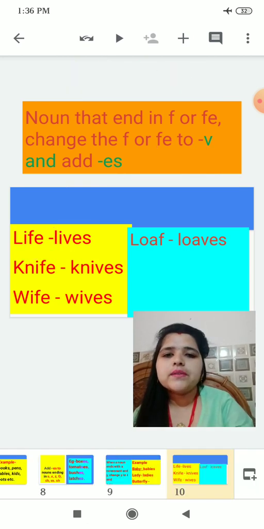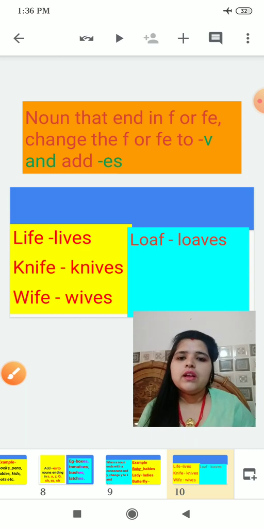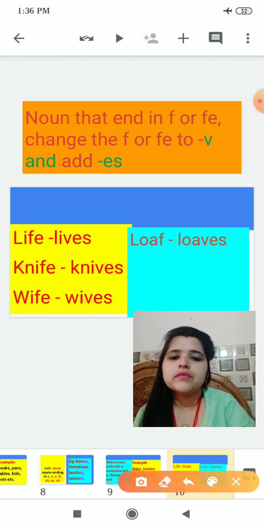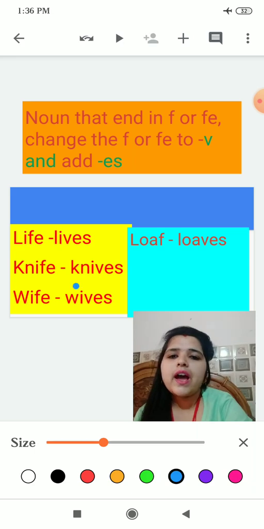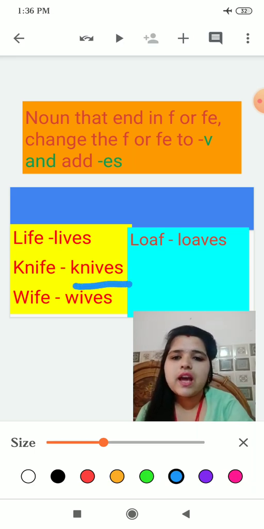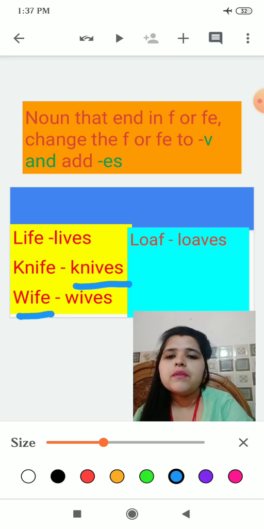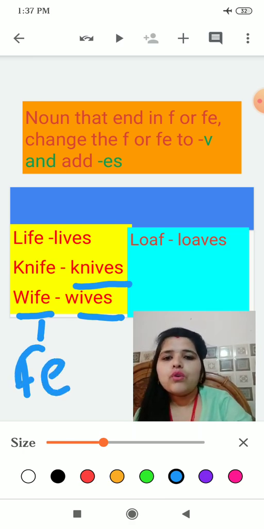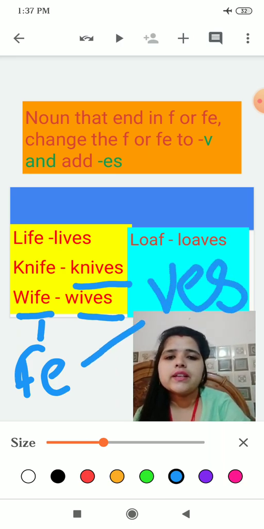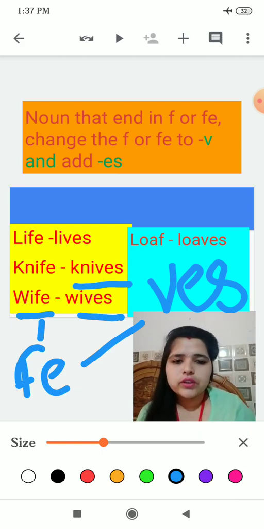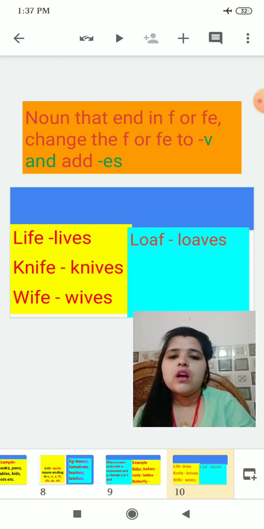Life will become lives. Knife will become knives. Wife will become wives, because the last letters are fe. So we change fe into ves by adding ves at the end of the word. Wife will become wives. Okay children, in the same way we will learn all about these now.